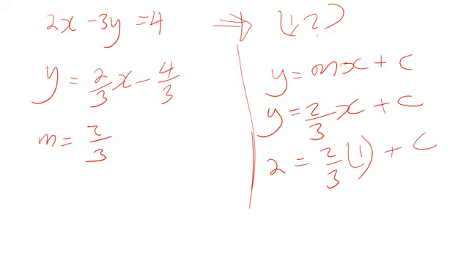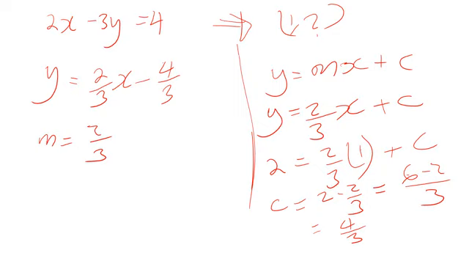So c will be equal to 2 minus 2 over 3. With a common denominator of 3, that gives 6 minus 2, which is 4 over 3.